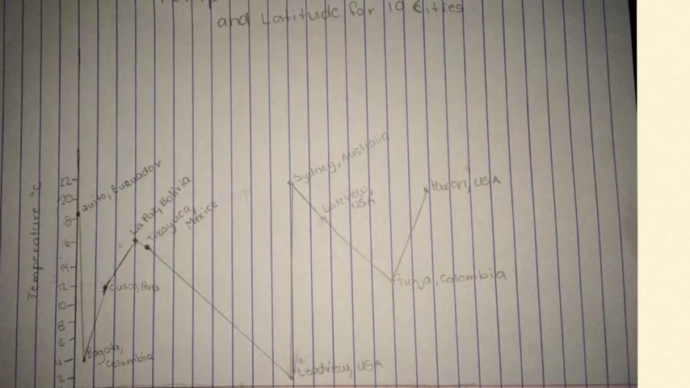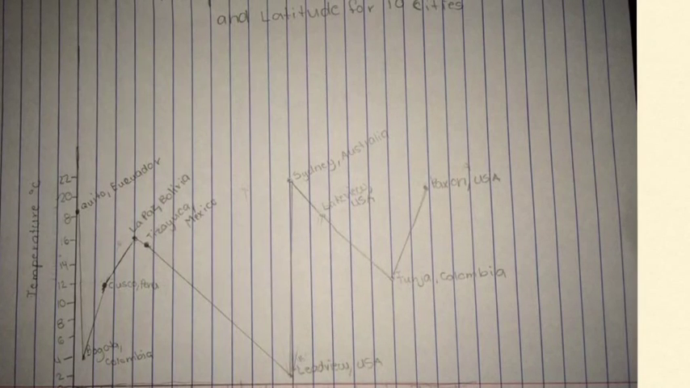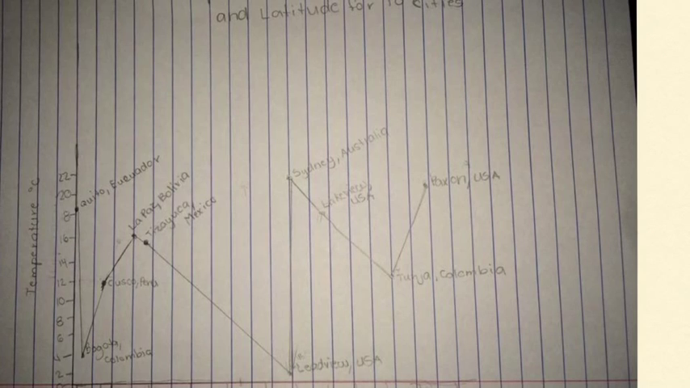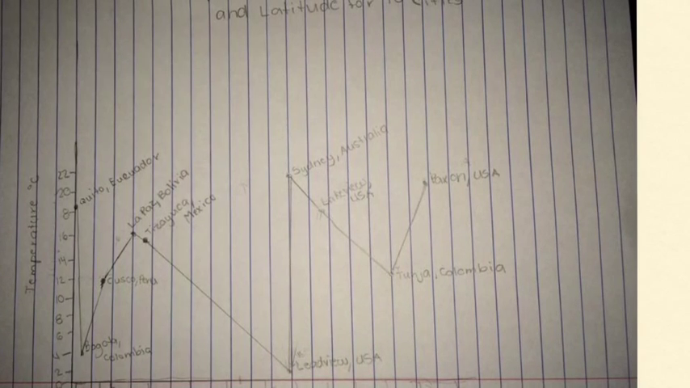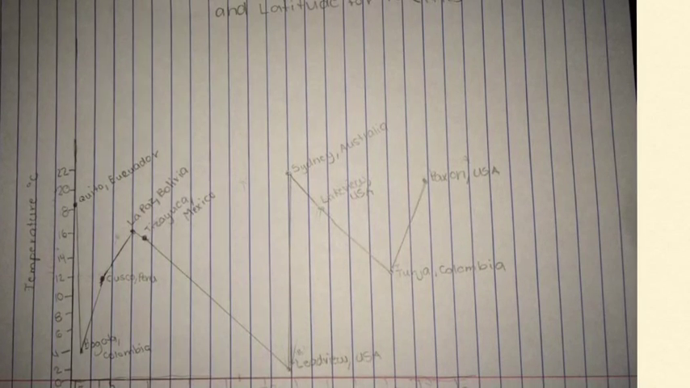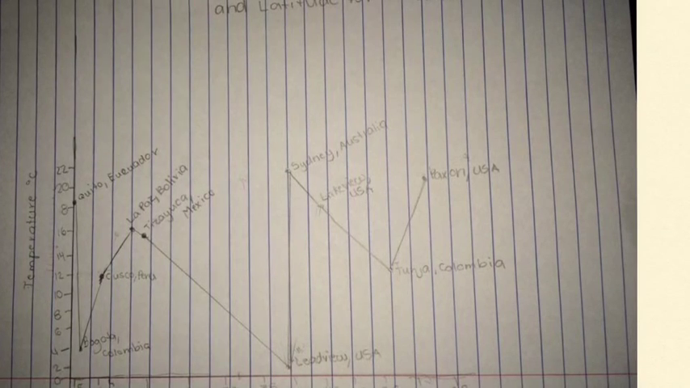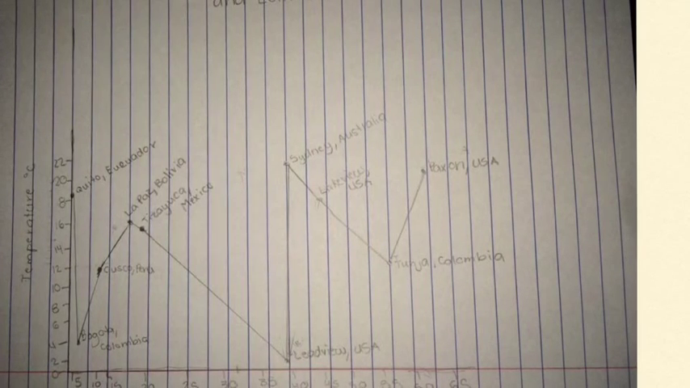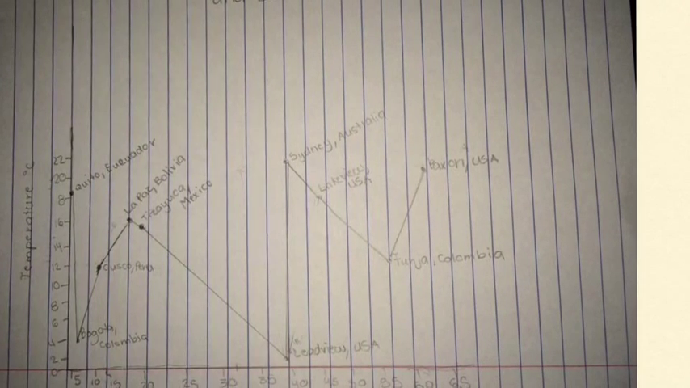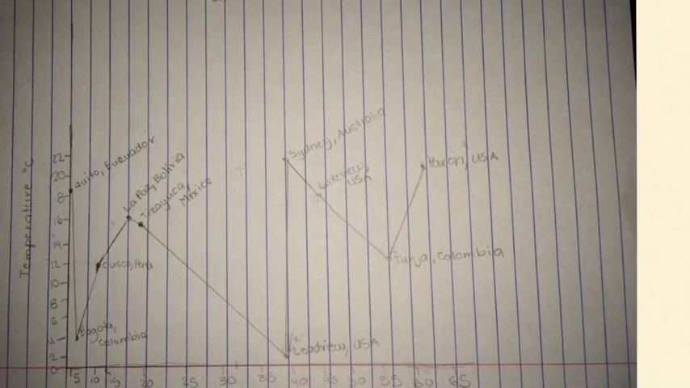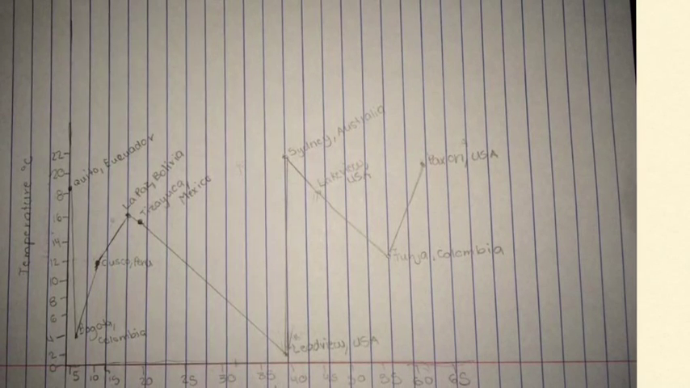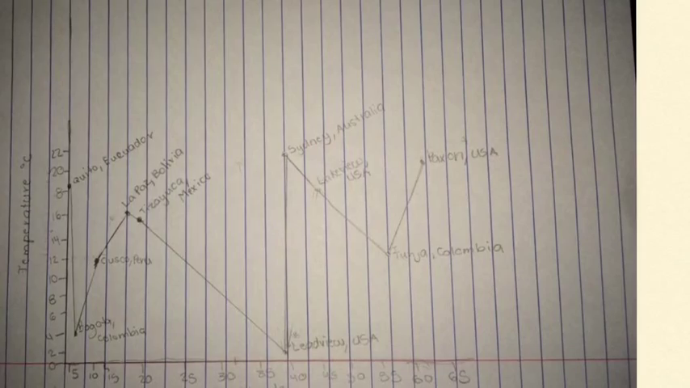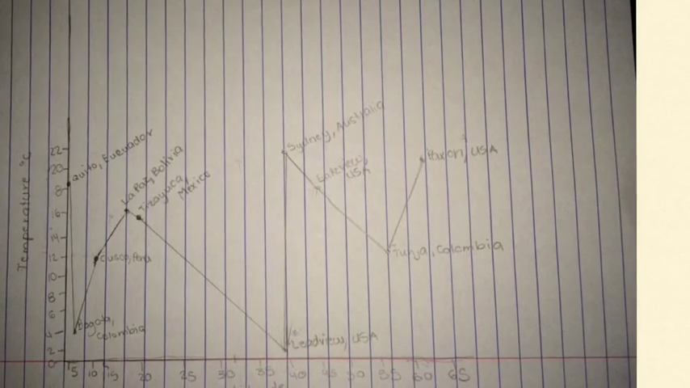In this graph, the city with the highest temperature and latitude is Sydney. And we can see that throughout the graph, some cities have low temperature and some cities have high temperature, and some cities have low latitude and some cities have higher latitude.